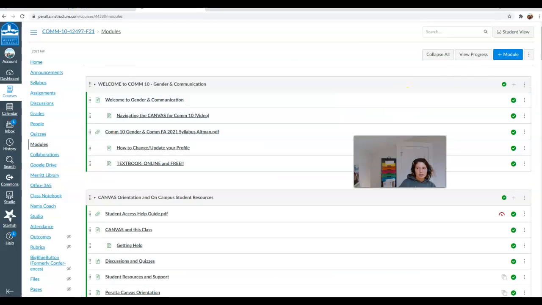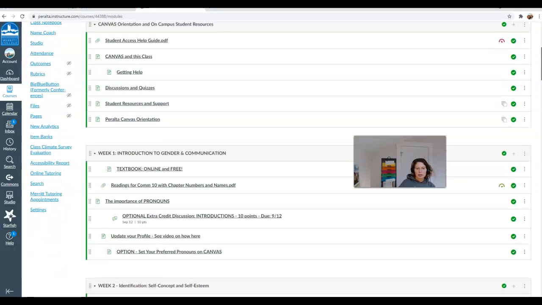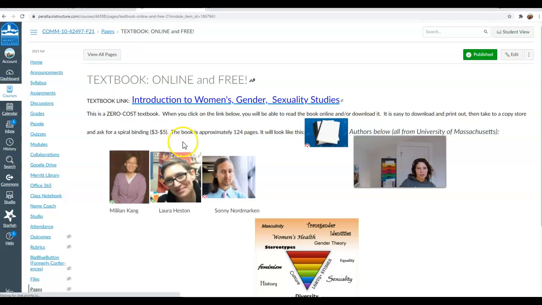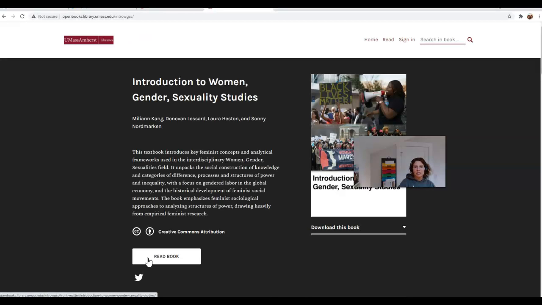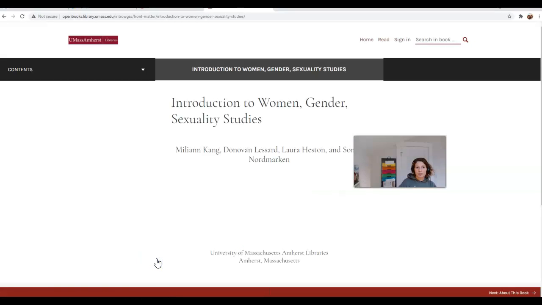And there's a couple ways to access the textbook. You can do it here, right in that welcome module, or you can do it in week 1. So week 1, we look at the textbook. It's going to show us this page, and then we click on the blue underlined words. It brings us again to this page telling you it's an open textbook. And then I generally click on PDF, but all of them should bring you to something similar. And then read book. Okay.